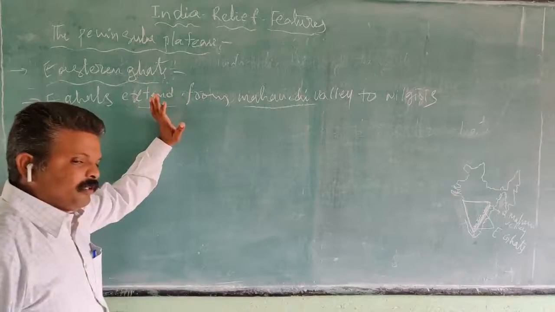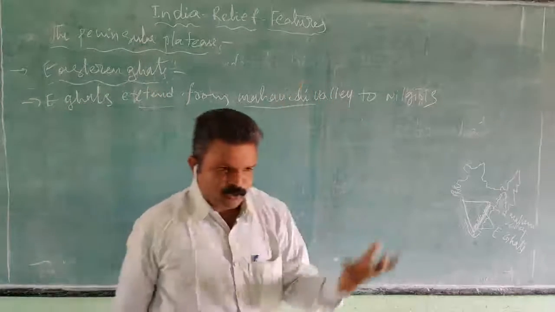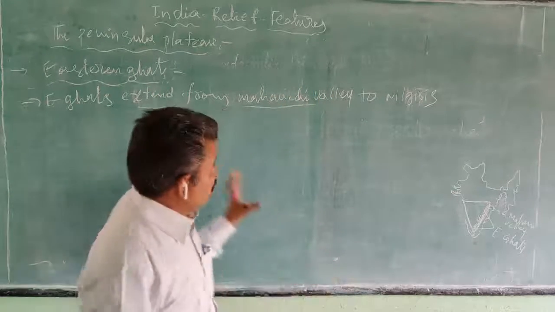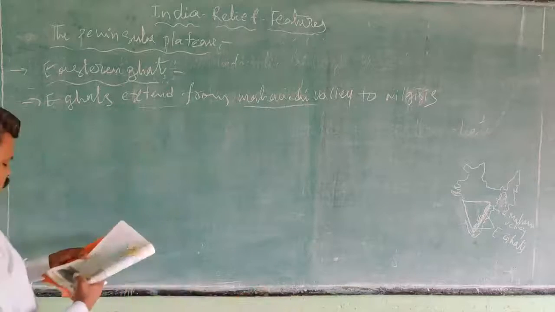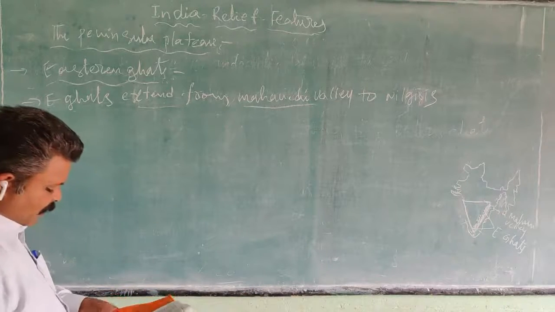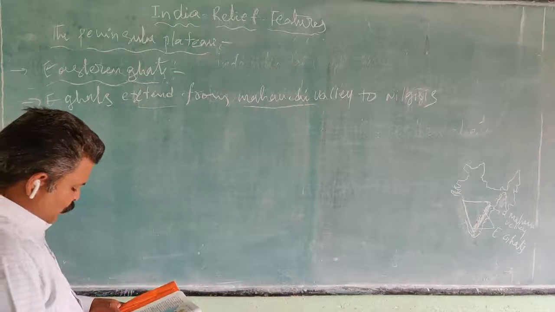The Eastern Ghats are not continuous, whereas the Western Ghats are continuous from the Rann of Kutch to Kanyakumari. But the Eastern Ghats are not continuous.